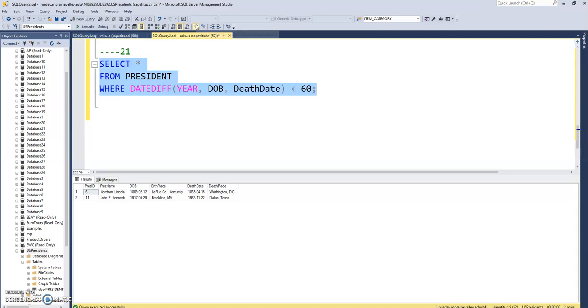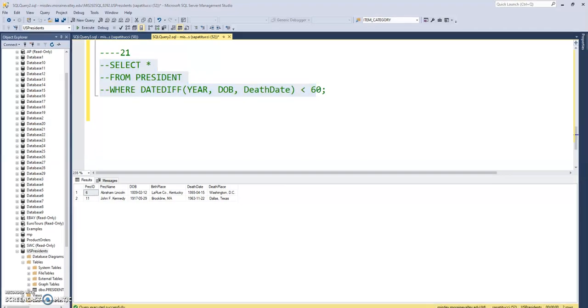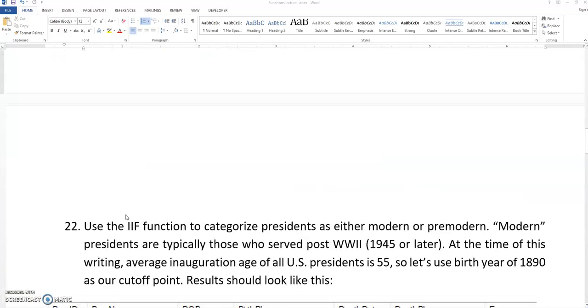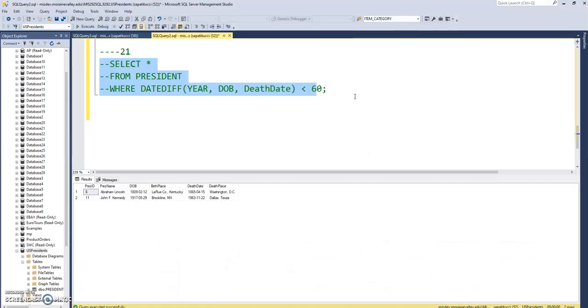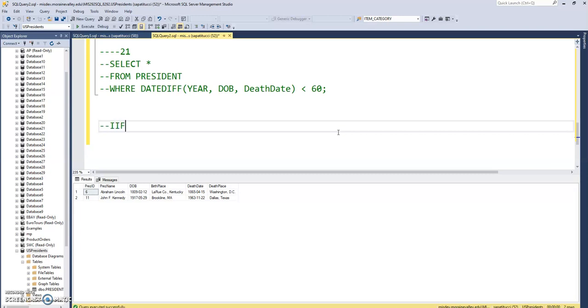Okay, and then let's see here, number 22. Oh, yeah, this one. All right. Let's see here. Use the IIF, the immediate if function. I think I used this last week on the fly, but let me recap the syntax here. You have the immediate if function to make a kind of a snap decision in your code.